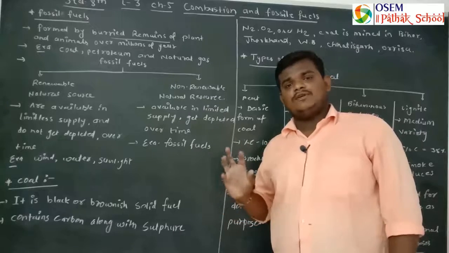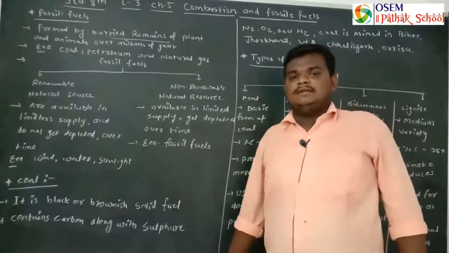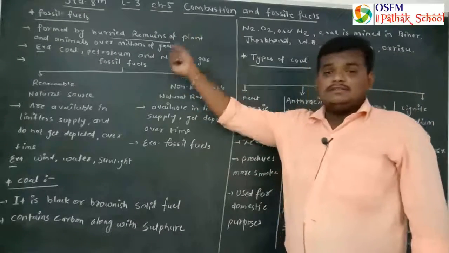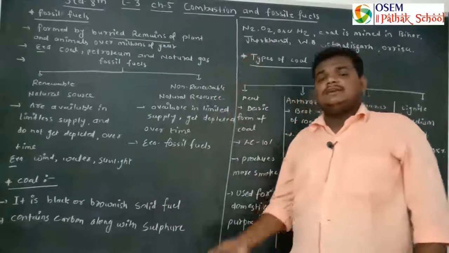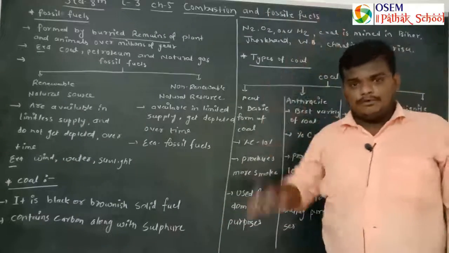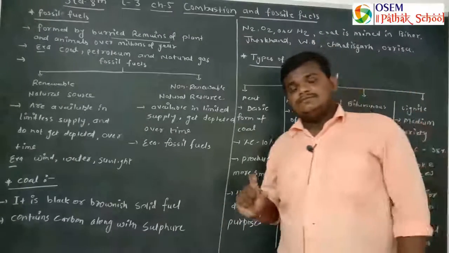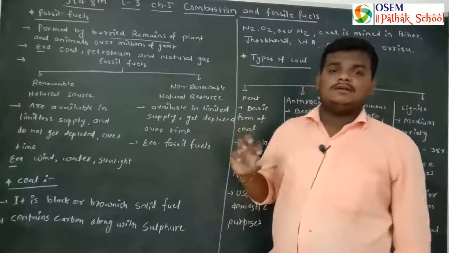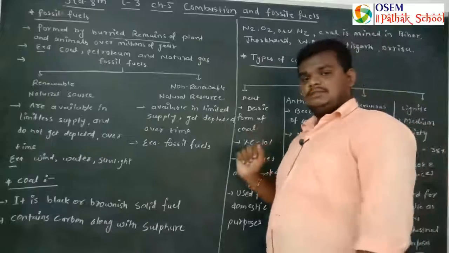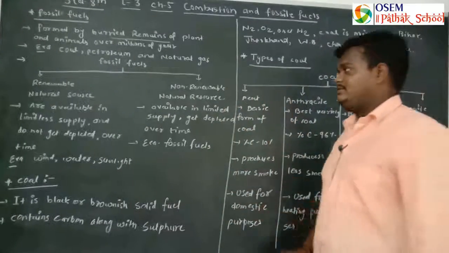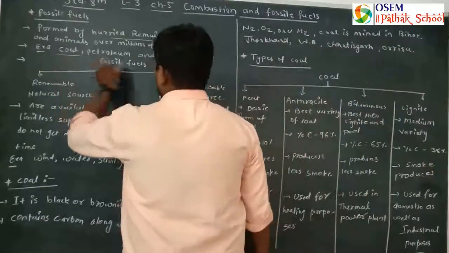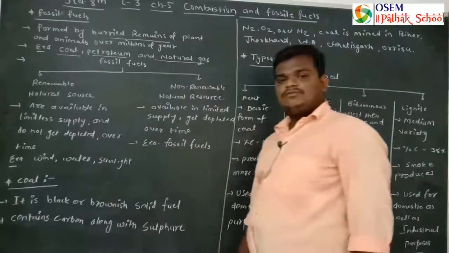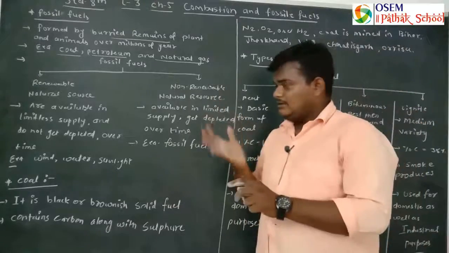This is a process of a long time. It cannot generate within 1 to 2 days. This is a process which happened 300 to 400 million years ago. So this is the concept of fossil fuels. For example, coal, petroleum and natural gas are the examples of fossil fuels that we are all aware of.